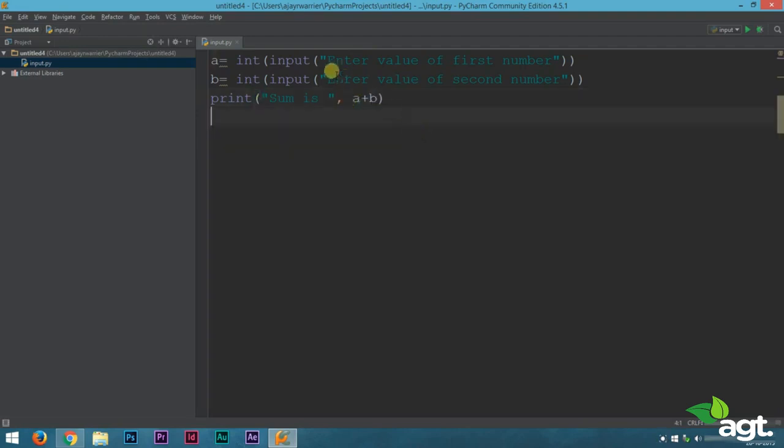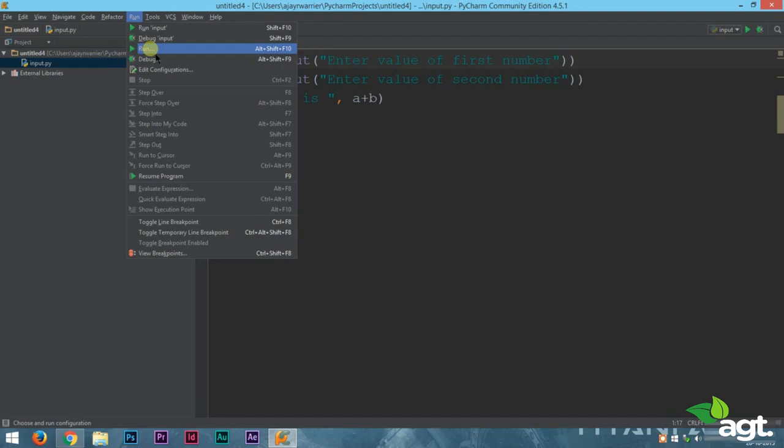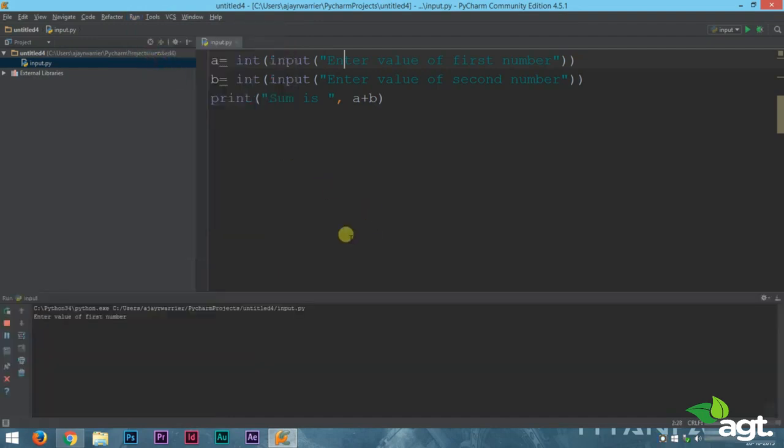If you take a look at the code, instead of just providing a space to enter your input, Python will now show this string that we have written inside the input bracket, that is, enter the value of first number. Let's run this and you will have a more clear idea.